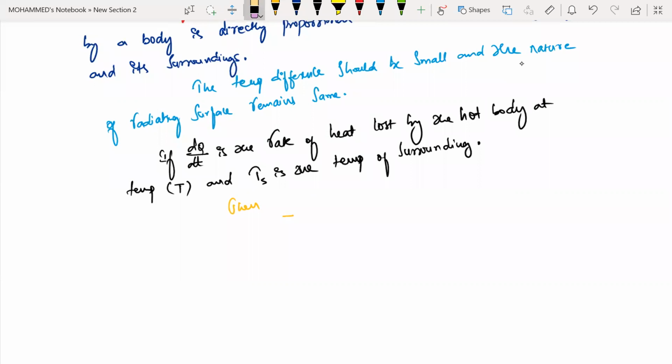I'll use another pen so it will be better to understand. Minus dQ by dt is directly proportional to the temperature of the body minus the temperature of the surrounding. If I remove the proportionality, I can write dQ by dt equals minus k into the temperature of the body minus the temperature of the surrounding. Is this step clear for everyone?